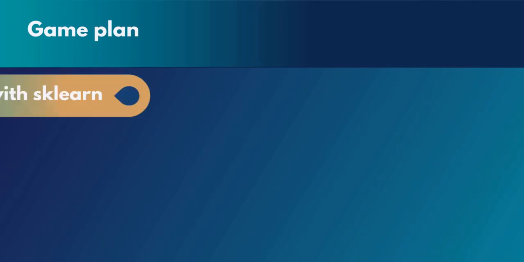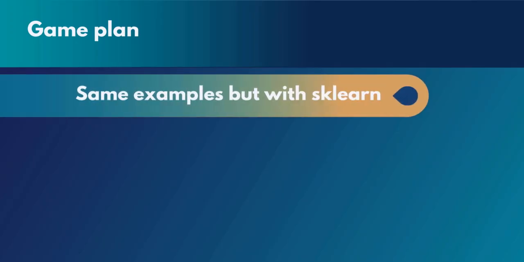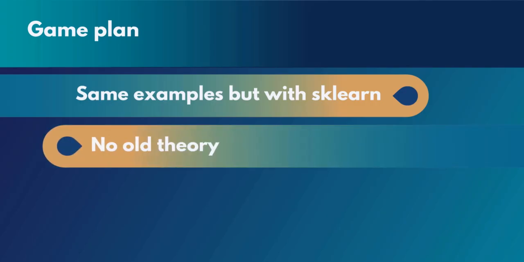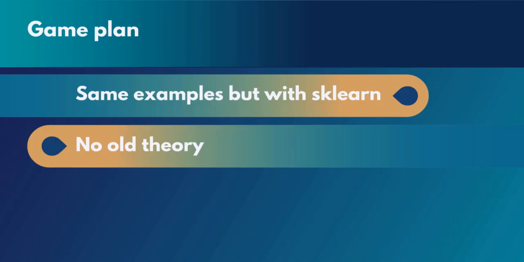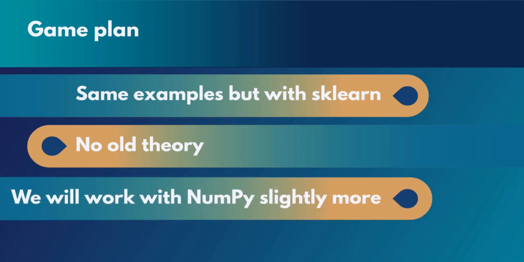Here's how this is going to work. First, we will use the same examples as before, but this time employing sklearn. Second, we will not repeat any old theory, so please make sure you have gone through the lessons up until now. Third, statsmodels fared quite well with pandas data frames. However, sklearn models work with arrays. Therefore, we'll be compelled to work with NumPy slightly more.